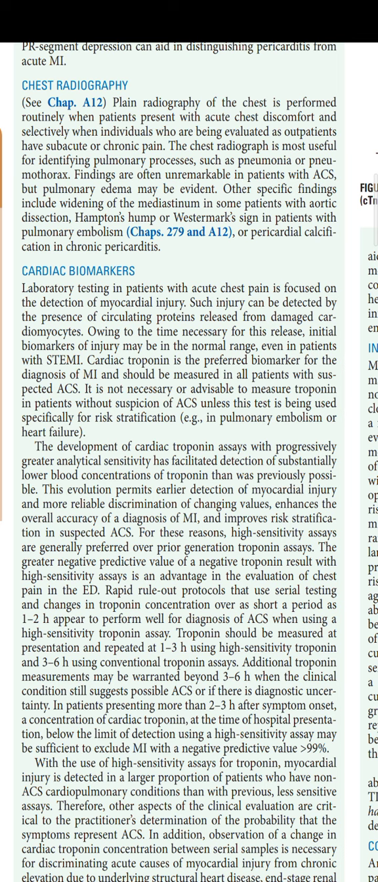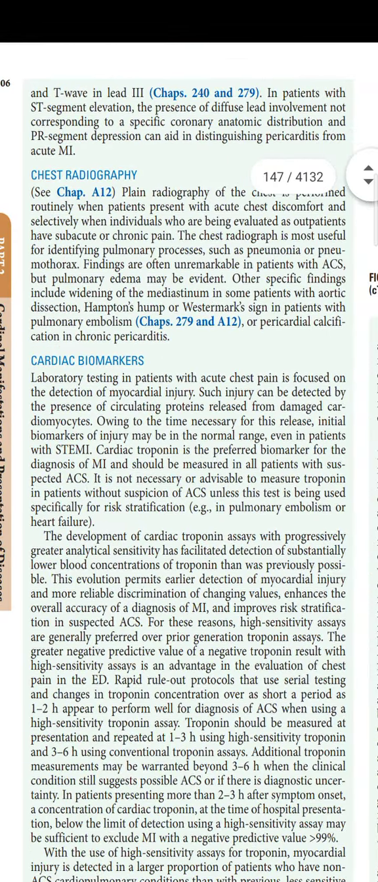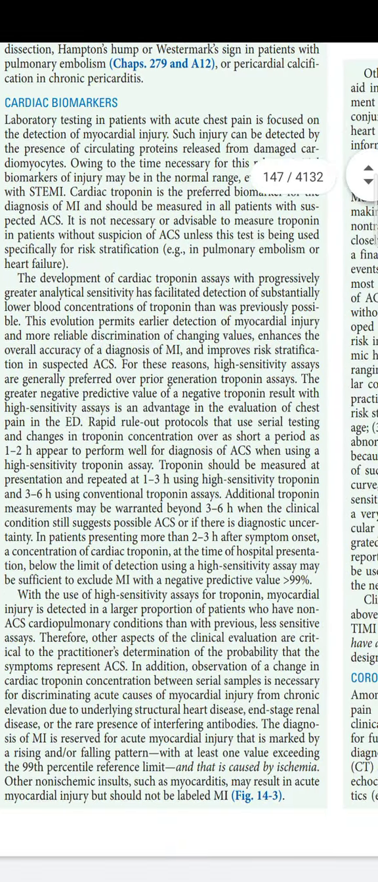So this has been changed, and it is because of the new recent guidelines and troponin elevations in the ACS. So this is what is the change: the presentation and 1 to 3 hours. Earlier it was 3 to 6 hours, and then if it is high sensitivity troponin, if it is conventional, then 3 to 6 hours. So earlier it was conventional, now it is high sensitivity, which is 1 to 3 hours. So just go through this paragraph, page number 106, you will come to know.